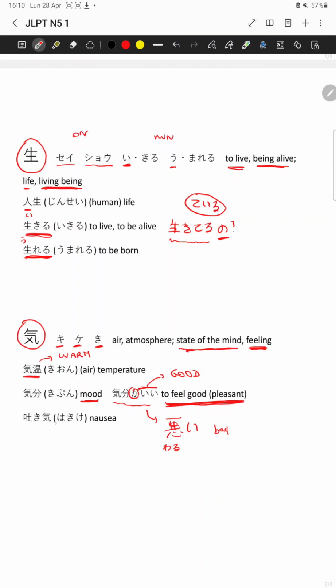And to see the reading ke, we have the word hakike. Haki comes from the verb haku, which means throw up. So hakike is the feeling of throwing up, which is nausea.